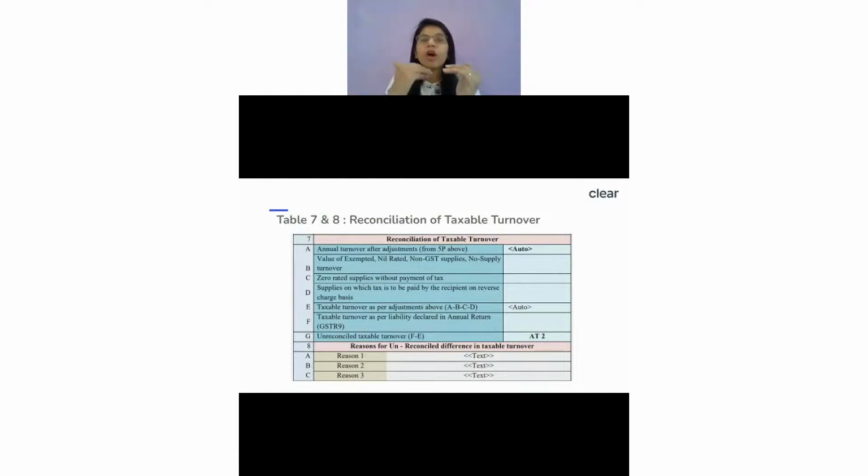Now you remove all these exempted supply, the nil rated supply, the non-GST supplies and all. So you remove all this. So what we are doing, as per 7B, you're saying, okay, tell me now what is your exempted supply, nil rated supply, non-GST supply, or no supply turnover. You keep the value over here. Now you will also have some zero rated supply, which is my export or my supply to an SEZ, where we don't pay taxes, because there also we can have with payment or without payment, right?